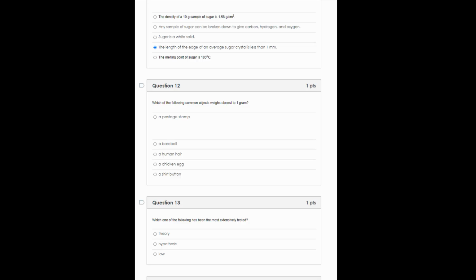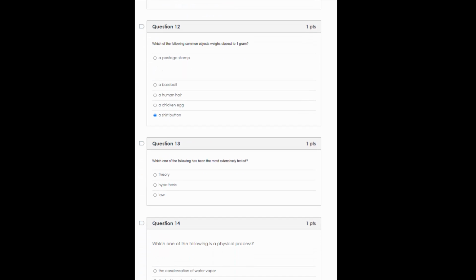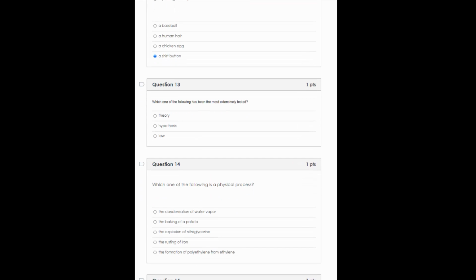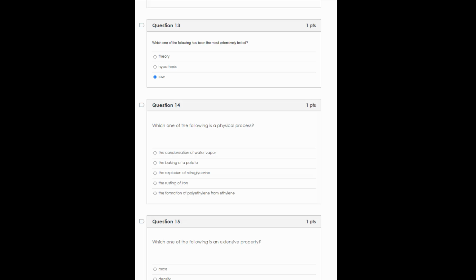So number 12, which of the following common objects weighs closest to a gram? That is a shirt button. I believe that's given as an example in the e-text. Which of the following has been most extensively tested? Well, that would be a law. A hypothesis comes first, and we test that hypothesis, and after it's been tested ad nauseam, it becomes a theory. And then theories, when they are consistently supported and not refuted, can eventually become a law. So that is the most extensively tested verbal statement to summarize a broad variety of observations and experiences.